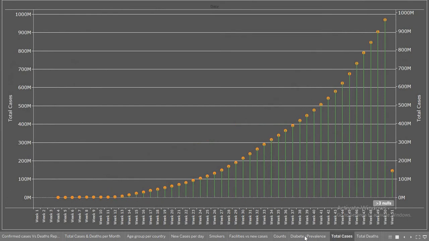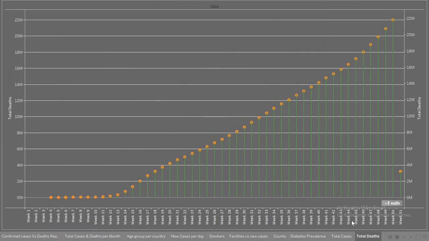Then using this graph, we can infer that as the total number of cases increased week by week, this is the visualization by week. As time goes on, the number of cases increased, and this is the total number of deaths as well. As the cases increased, it had an impact on the number of deaths as well.